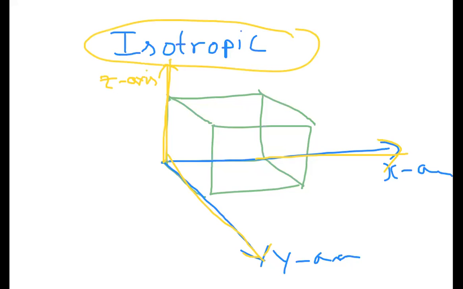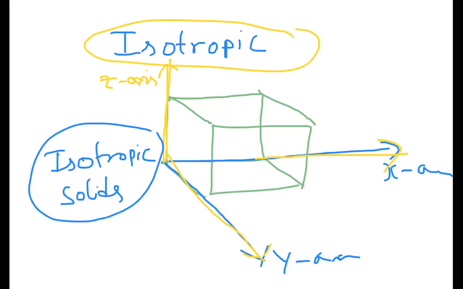This is isotropic expansion, and the solids are said to be isotropic solids. Whenever they say isotropic solids expansion, it means the expansion of solids in all directions is the same. So we call it isotropic. That means it is expanding uniformly.